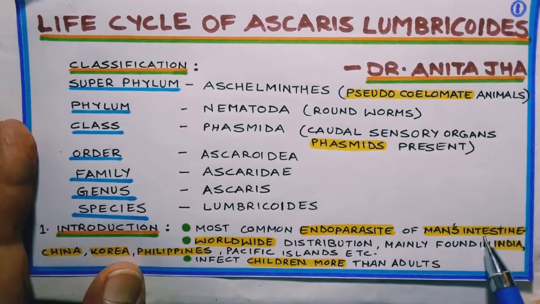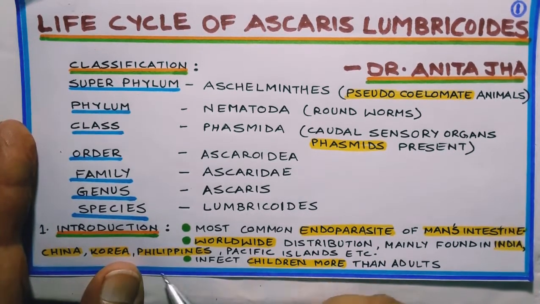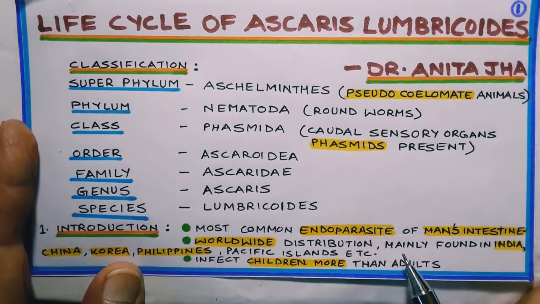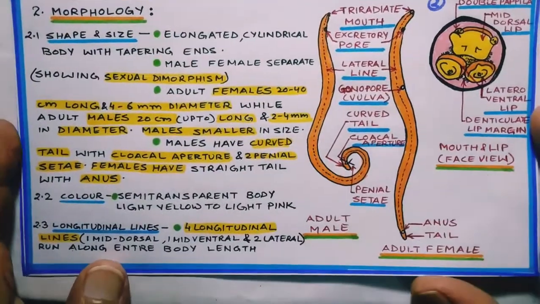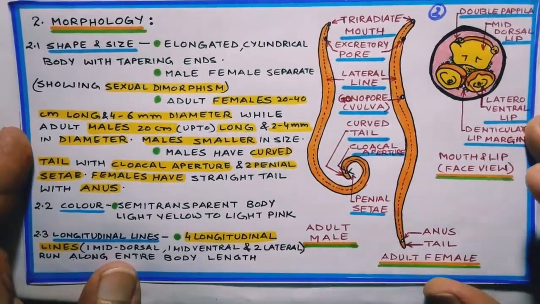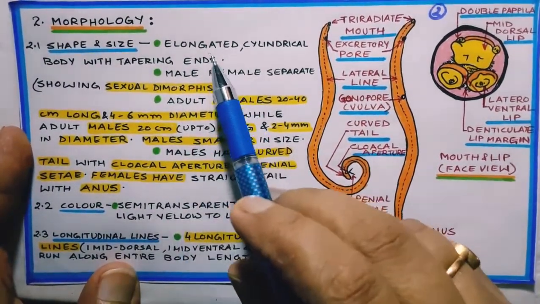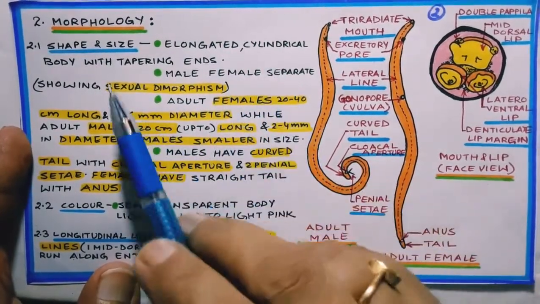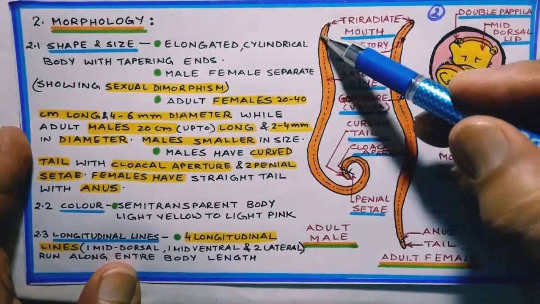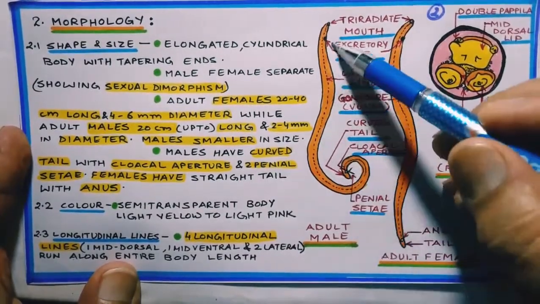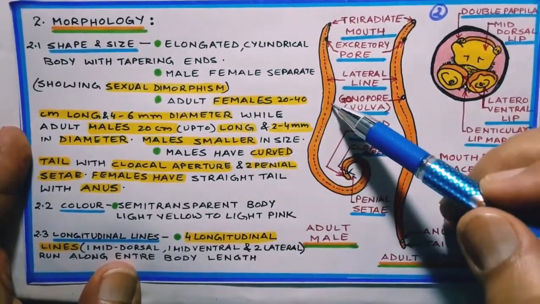These are endoparasites of human intestine. They are worldwide in distribution, mainly found in India, China, Korea, Philippines, etc. They infect children more than adults. Let us come to its morphology. These worms are elongated and cylindrical with tapering body ends.